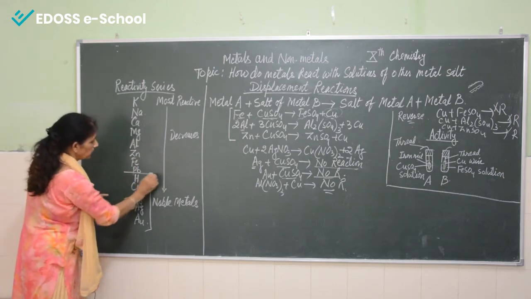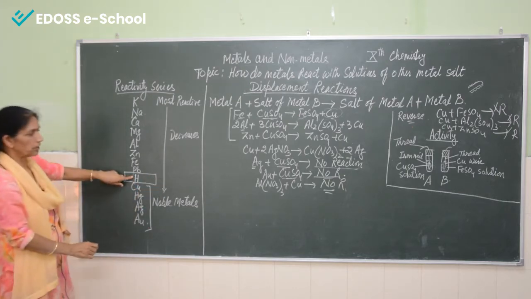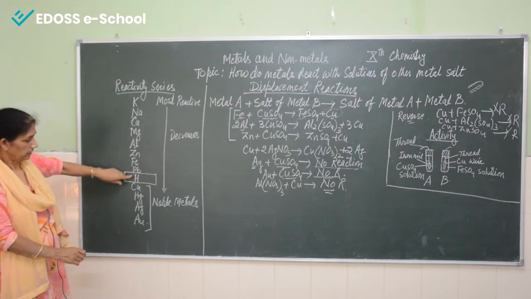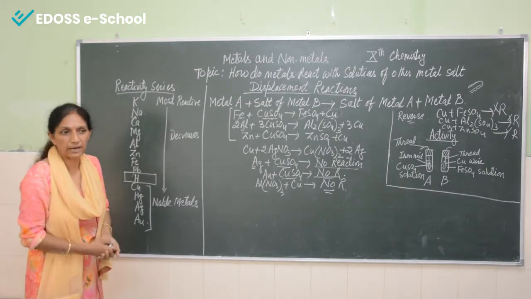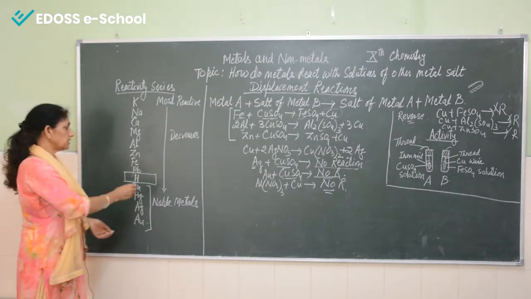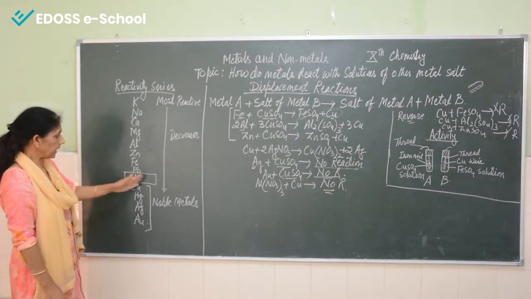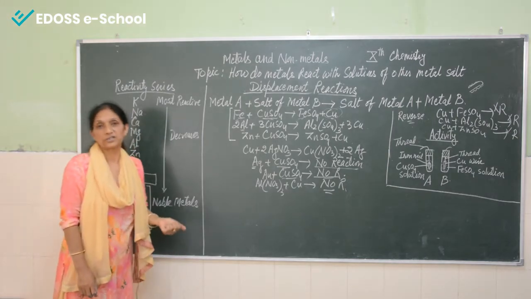Here is hydrogen. In the middle of this series is hydrogen. So all these are metals, and this is a non-metal. So why has hydrogen been kept inside it? The reason is that this hydrogen actually represents acid. We know that when metals react with acid, hydrogen gas is given out.